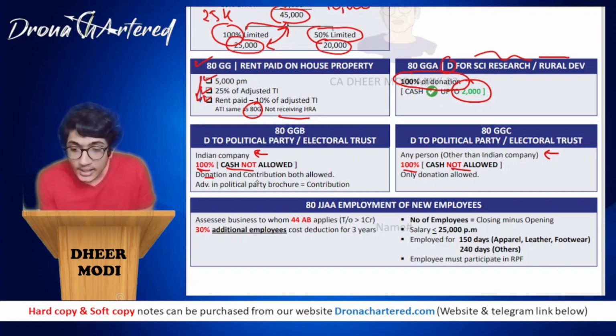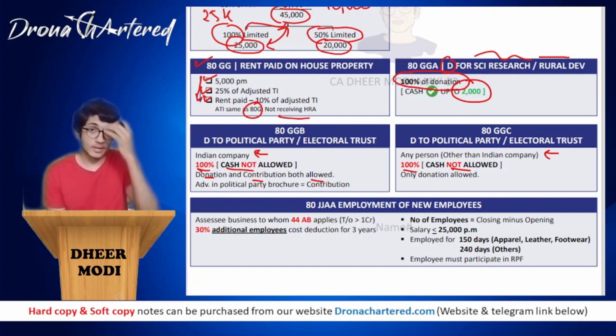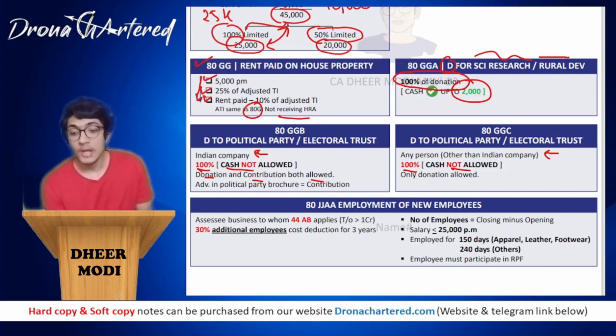Over here, donation and contribution both are allowed. What is the difference between donation and contribution? For example, if an Indian company has made a payment for an advertisement in the political party's souvenir, they will be allowed a deduction because that is called a contribution. If you have made an advertisement in their souvenir, that will be called a contribution, and that will be allowed as a deduction. This is only allowed to companies.